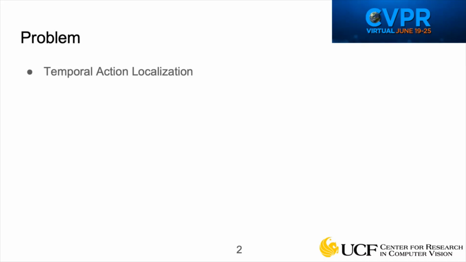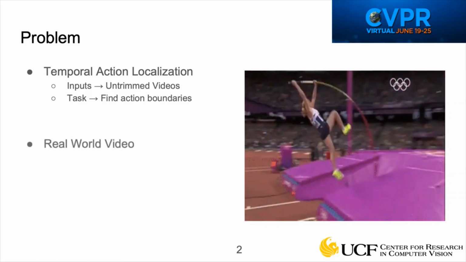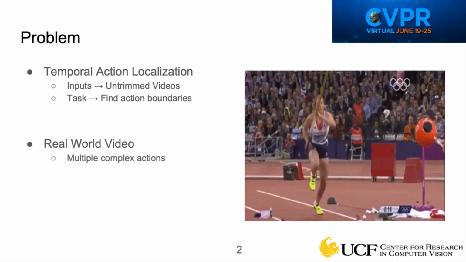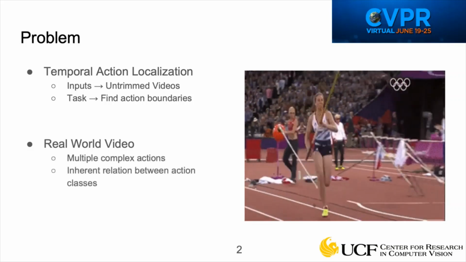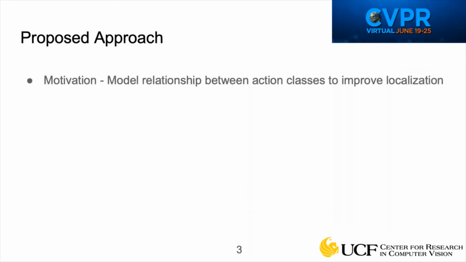Temporal action localization is a video understanding problem where the inputs are long untrimmed videos and the task is to localize temporally the start and end of each action in the video. Here is an example video. This is a real-world untrimmed video which contains multiple actions at different temporal intervals. These actions have an inherent relationship between them. The motivation of our work is to leverage these relationships to improve temporal localization of actions.